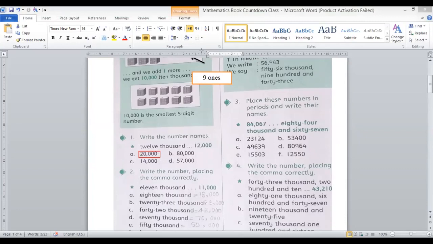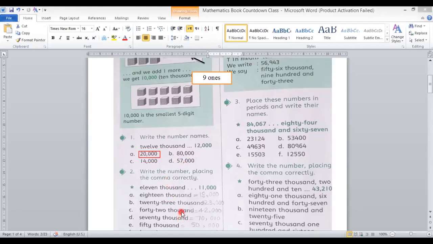First you count the place value of all digits: ones, tens, hundreds, thousands, 10,000. So when you stop on 10,000, first you read what is before the comma: 20, then thousand, 20,000. 80 with thousand means 80,000. 14 with thousand means 14,000. 57,000. Question 2 is the reciprocal of question 1.